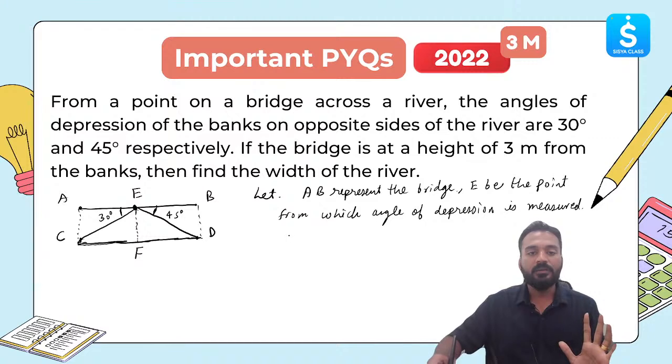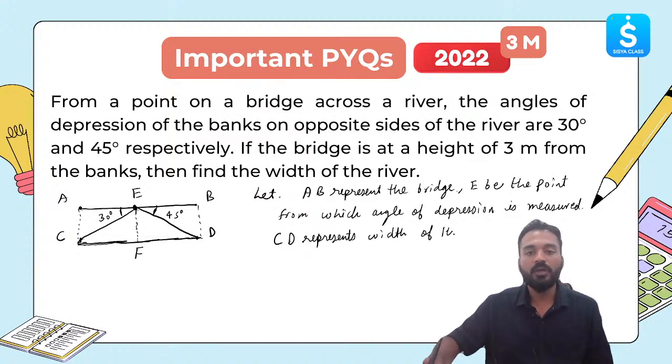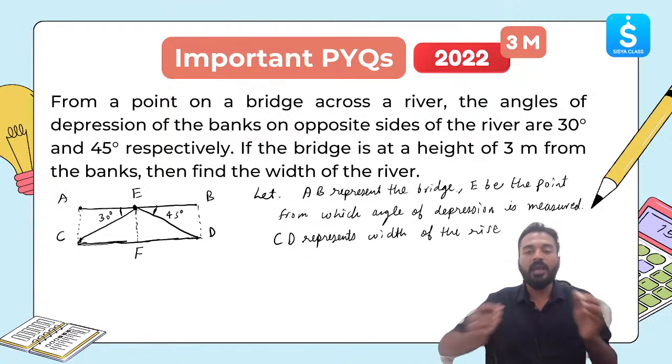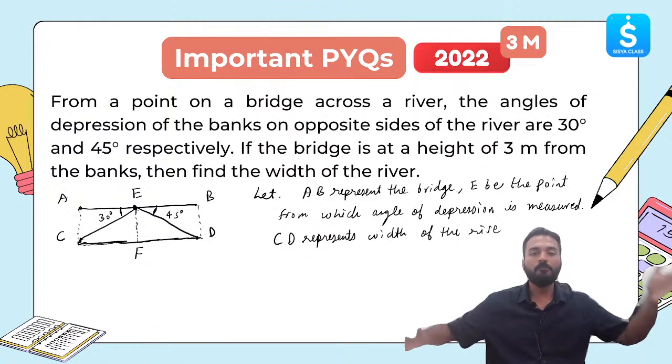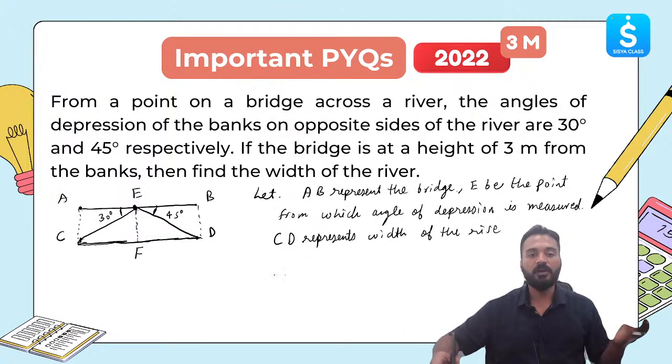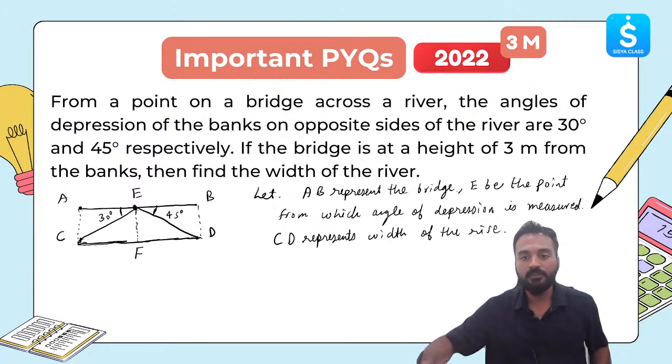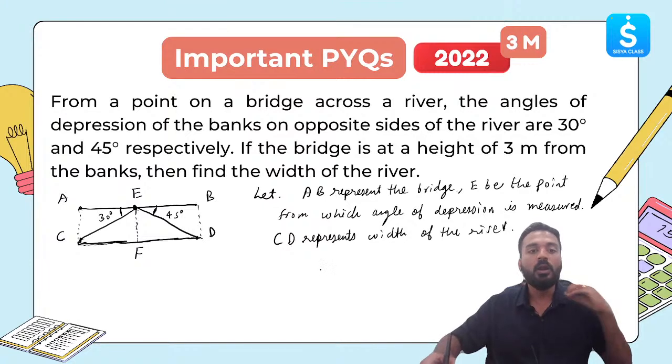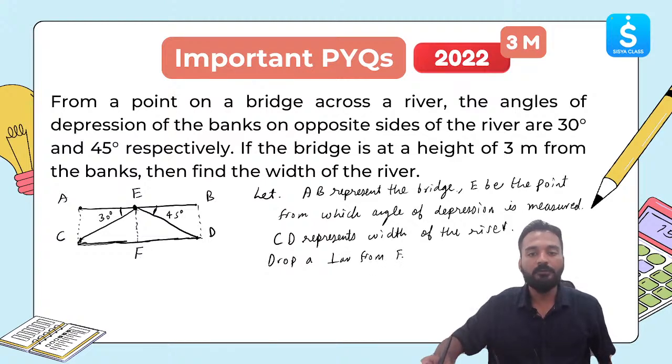CD is the river, CD represents the width of the river, because the bridge will be as long as the width of the river from one corner to the other corner. CD represents the river, clear? Till now it's clear. Drop a perpendicular from E to F, clear?